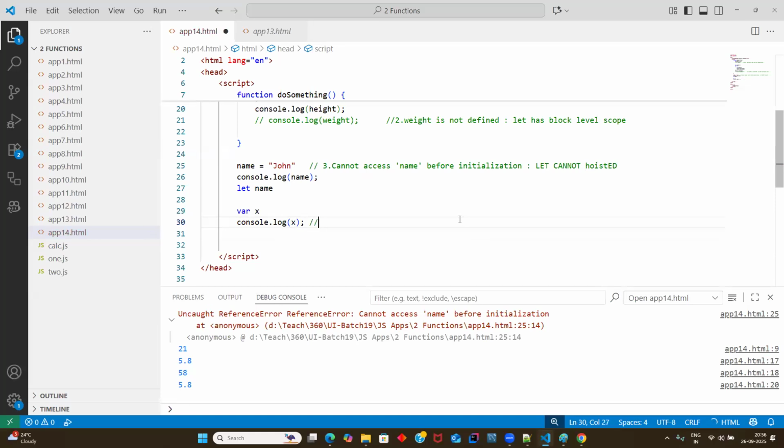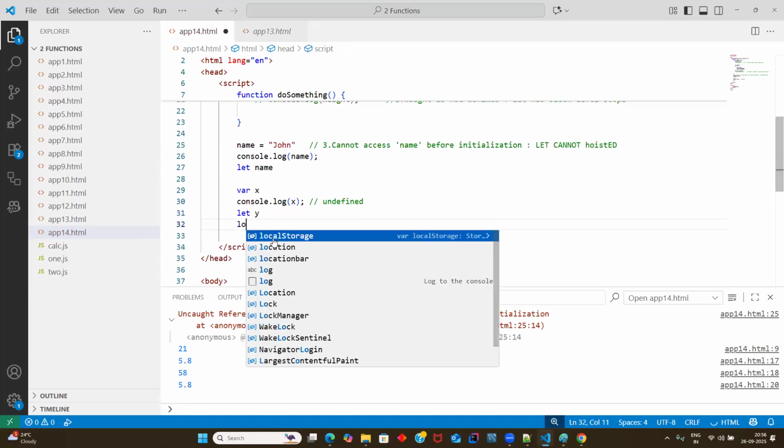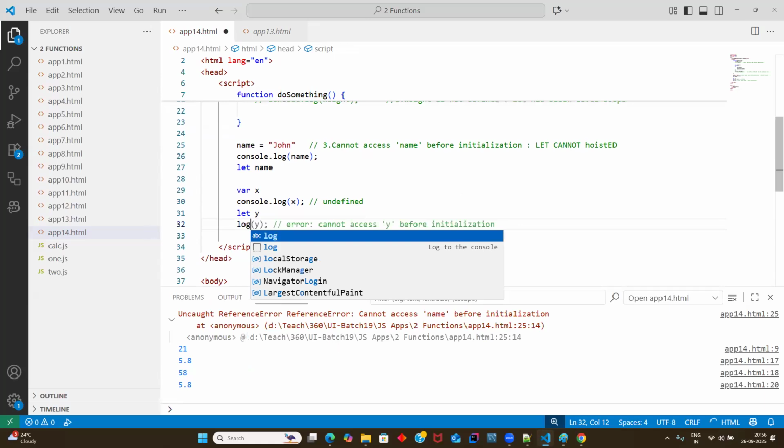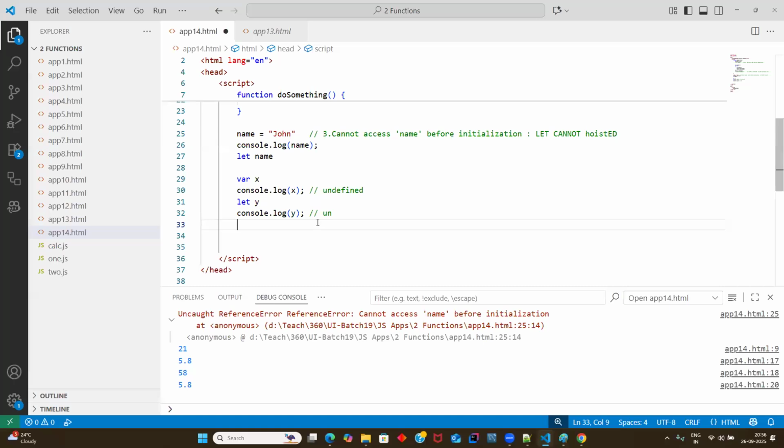Similarly, if you use let y, and if you do a log y, here also you'll get undefined.